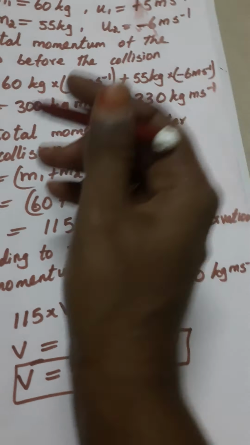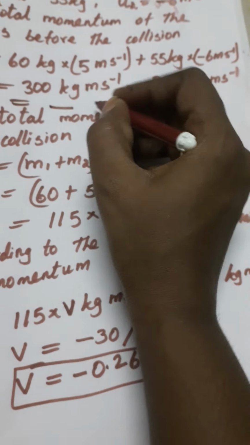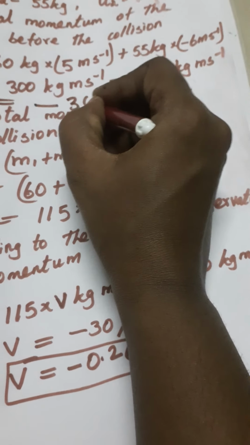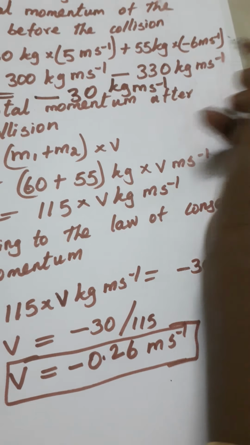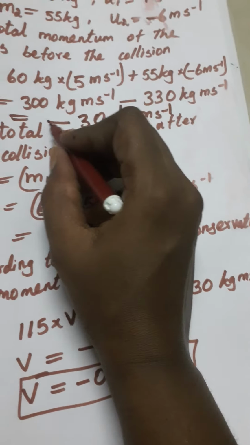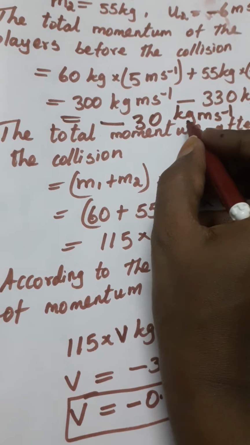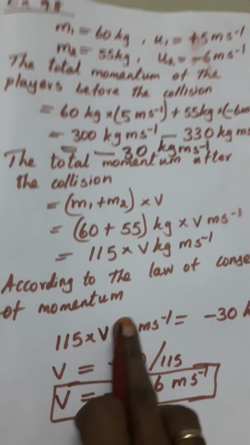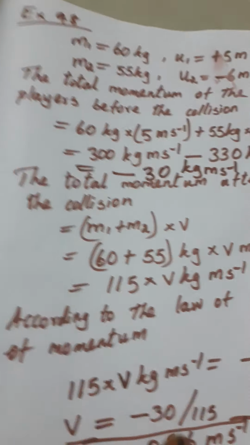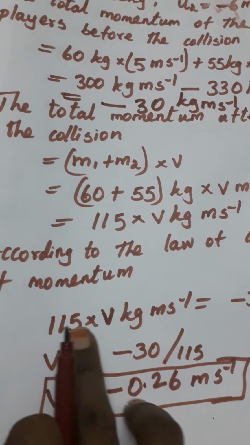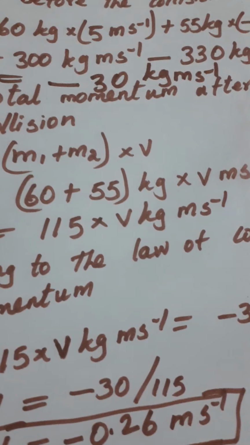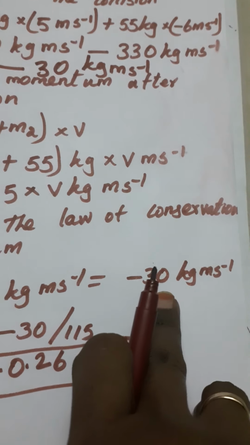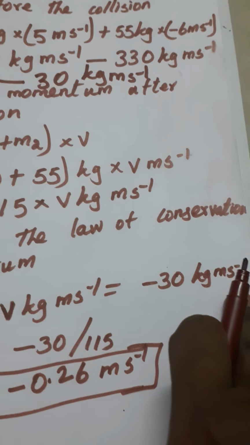The answer is minus 30 kilogram meter per second. This is the total momentum before collision. So we equate these two terms: 115 into v kilogram meter per second is equal to minus 30 kilogram meter per second.